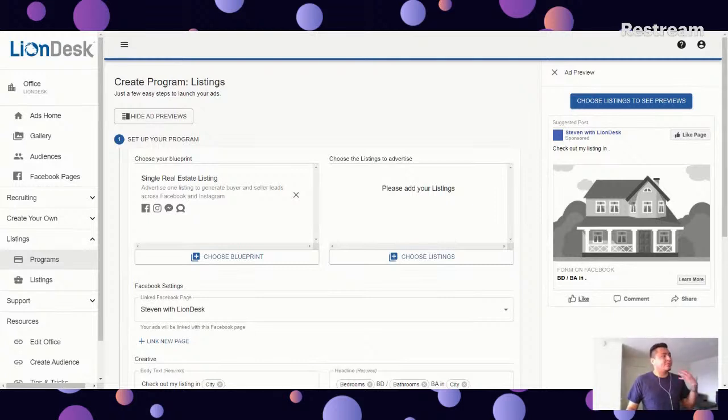And again, this ad creation process is going to be a lot simpler once you have those listings in place. It's going to take up to 8 hours. So once you connect, it's going to take 8 hours for your listings to appear. So once you get done watching this session, make sure to go into the ad portal to connect your listings. All right, let me go ahead and do an example here.